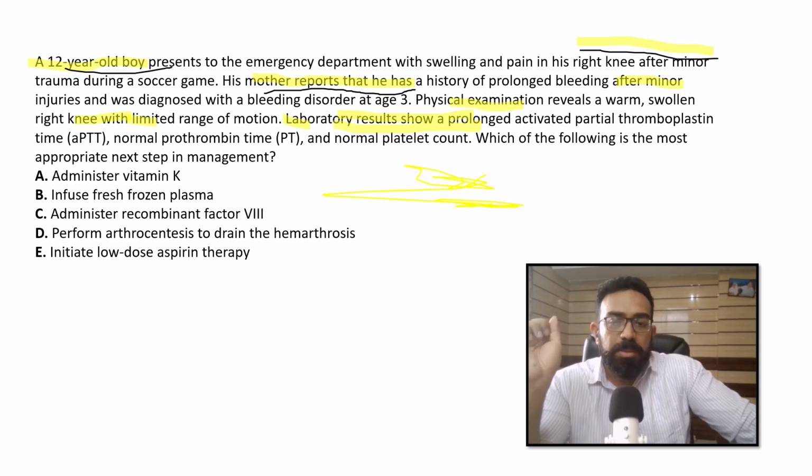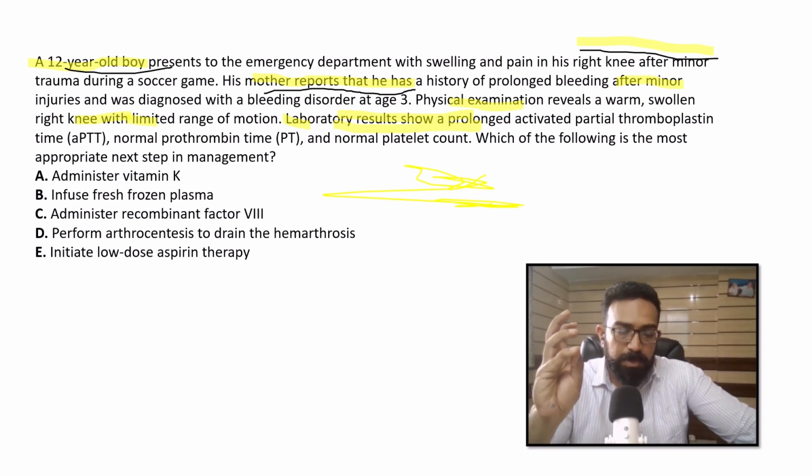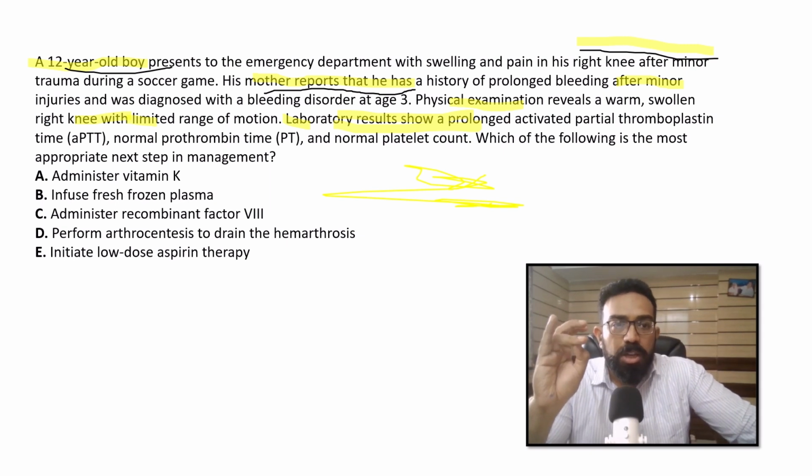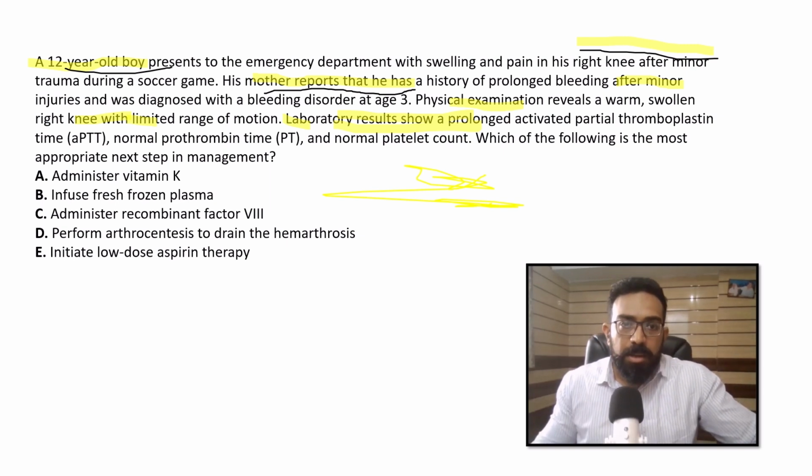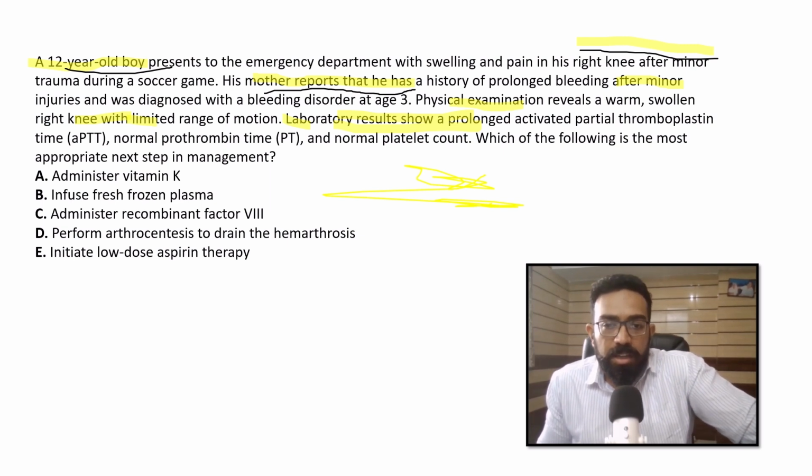Now, the bleeding disorder can be due to anything. It could be due to dysfunctional platelets, or clotting factor deficiencies, anything. But the clue he has given us is that the PT is normal and the APTT is not normal.